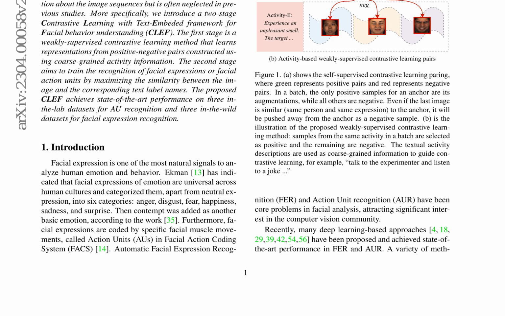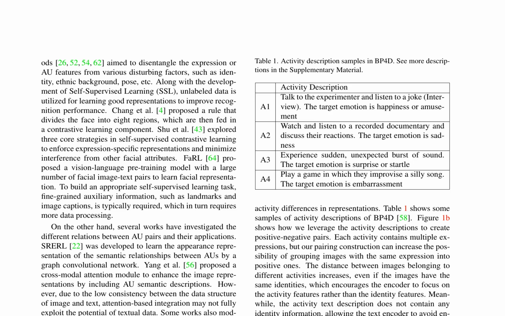In pre-training, for each anchor in a batch, positive samples are from the same activity, and negative samples are from different activities. The activity descriptions are used as coarse-grained labels to guide the weakly-supervised contrastive learning model, aiming to minimize the intra-activity differences in representations. The authors leverage activity descriptions to create positive-negative pairs, increasing the possibility of grouping images with the same expression into positive ones and encouraging the encoder to focus on activity features rather than identity features.